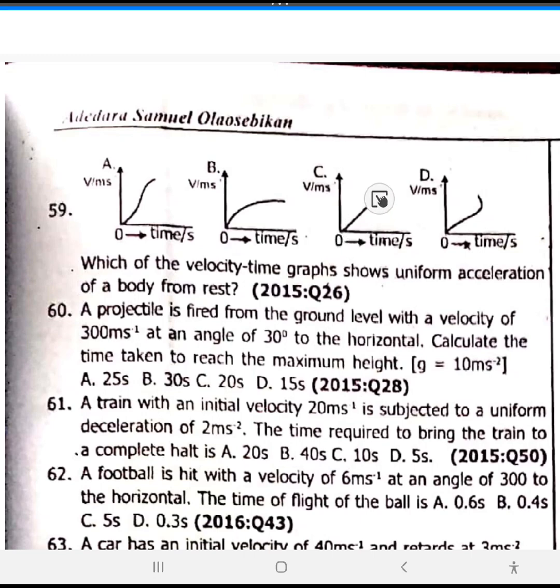Please, in anything you do, do not miss the class on interpretation of graph. In anything you do, do not miss that class. Very helpful. So see the line, the way the line goes up like this is called uniform acceleration. 59 is option C. 60 is calculation, skip.